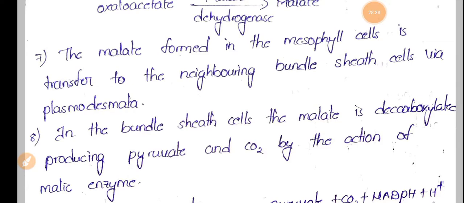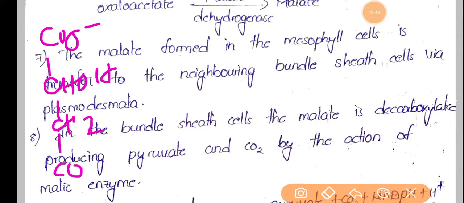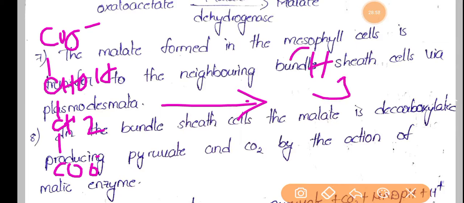So malate, that is COO minus CHOH CH2 COO minus, is converted into CH3 C double bond O COO minus.